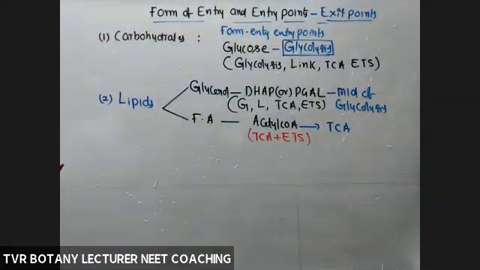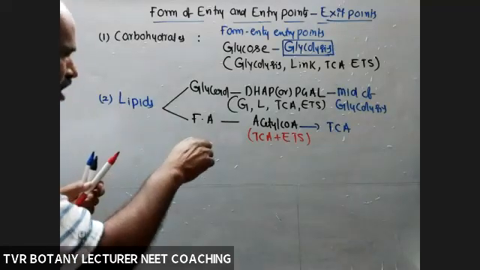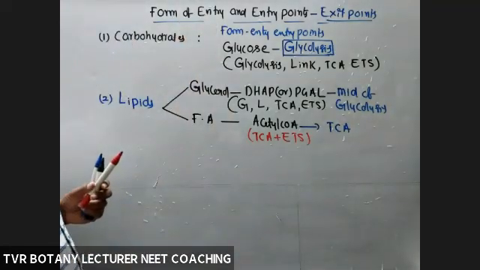This part is very, very important: form of entry and entry point. Entry point means where it is inserted during respiration, the door or entrance for the entry of that monomer into the respiratory chain.